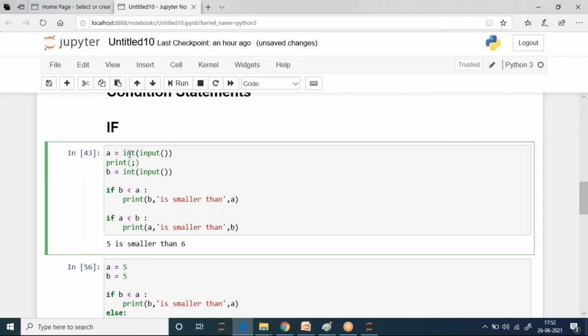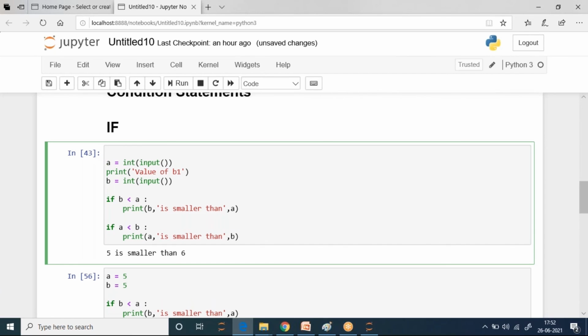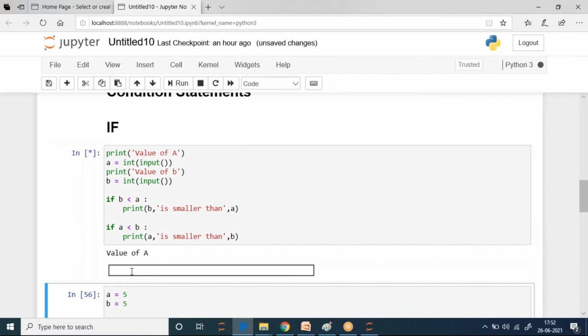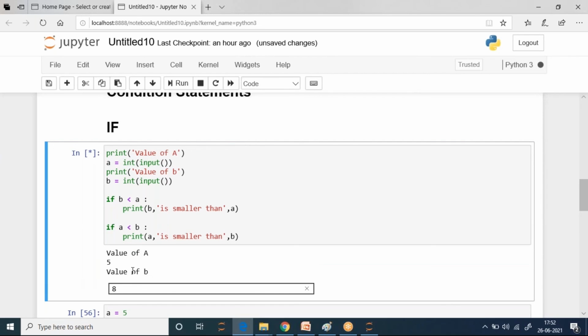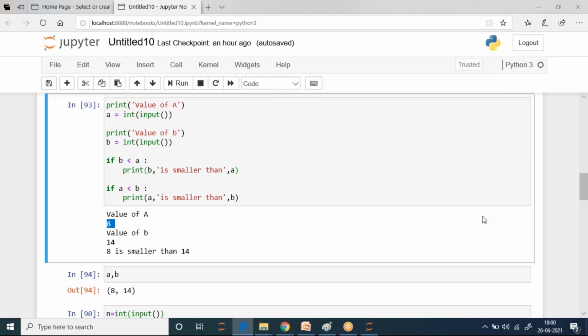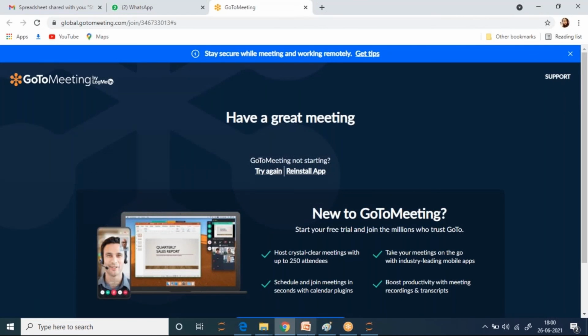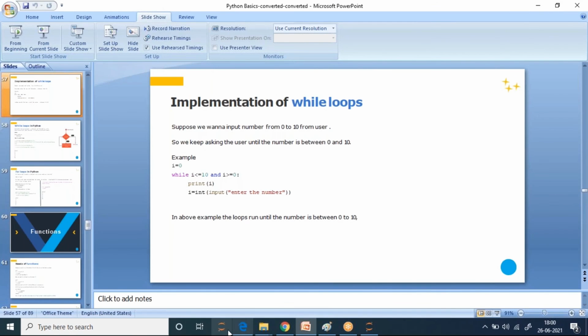print value of b. Here, value of a. This is not b1, it's b. Okay, let's now run. What is the value of a? Let's give 5. Value of b, let's give 8. 5 is smaller than 8. This is how you can take user input. Okay, fine.